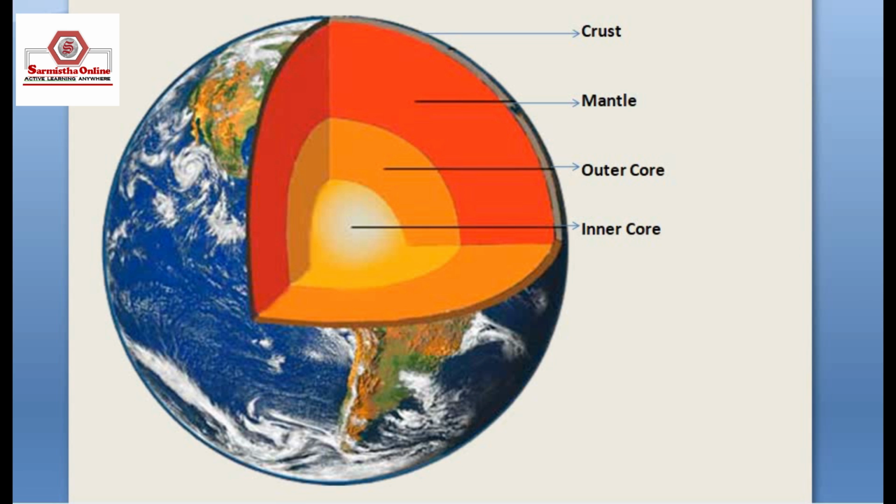This is the cross section of the three layers. You can see the crust, mantle, outer core and the inner core.